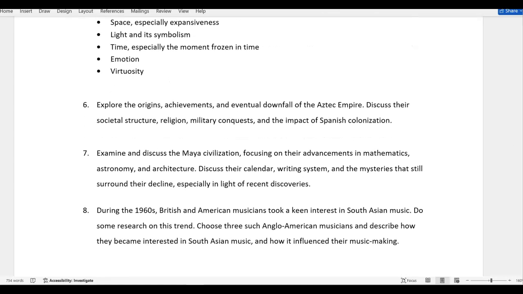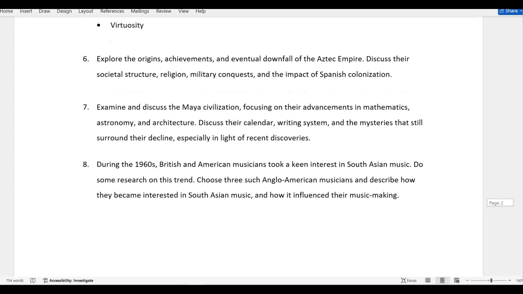The next topic is about the Aztec Empire, what causes their, where they come from. It's always interesting to think about where the Aztecs actually come from. There are several suppositions. How they reached Mexico, what we now currently see as Mexico, where they came from. There are all sorts of theories and interesting developments, and there are even television programs that are looking into this. But the origins, their achievements, and then also what brought about the downfall of the Aztec.